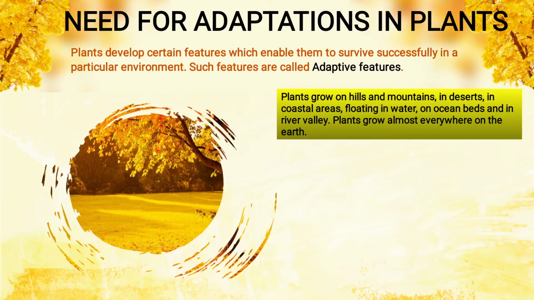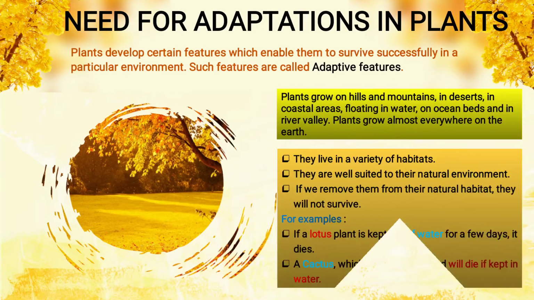Plants grow on hills and mountains, in desert, in coastal areas, floating in water, on ocean beds, and in river valleys. Plants grow almost everywhere on the earth. They live in a variety of habitats. In the sentences given above you see plants grow in hills, desert, in water, in ocean. So there are many habitats of the plant.